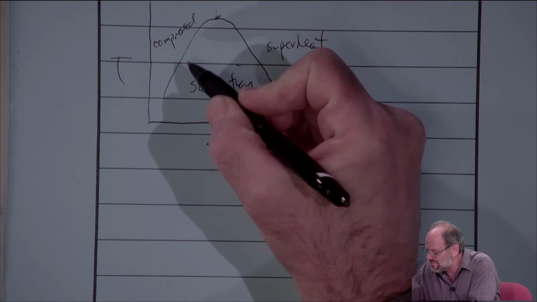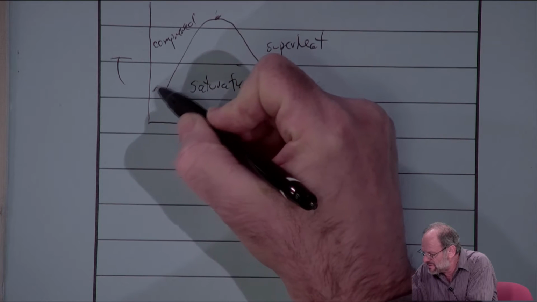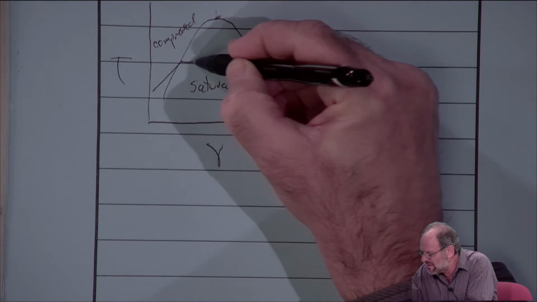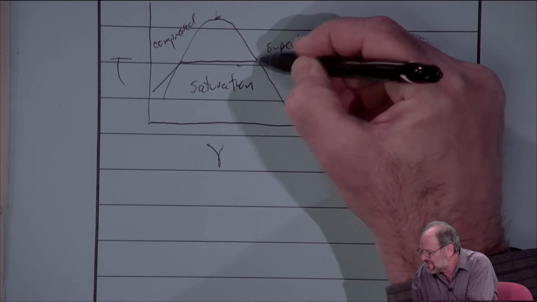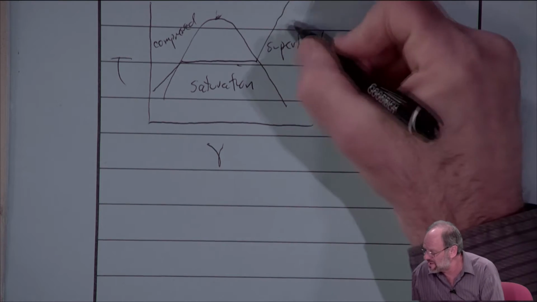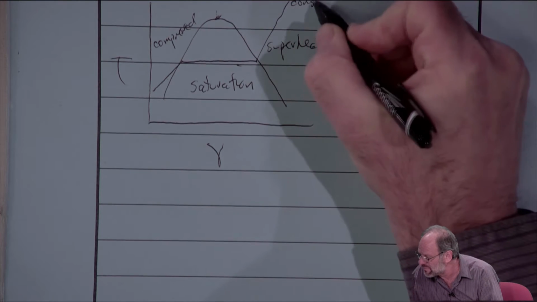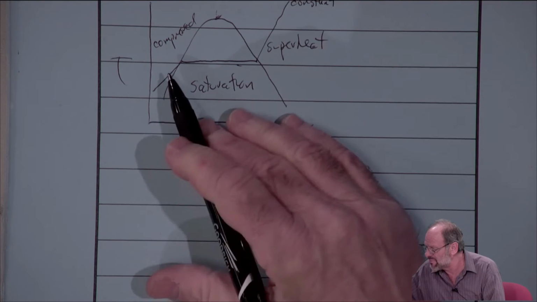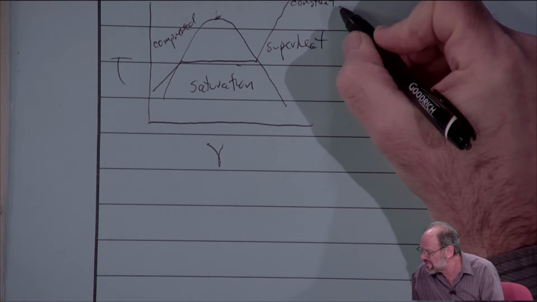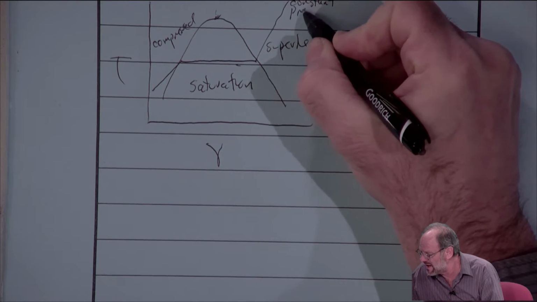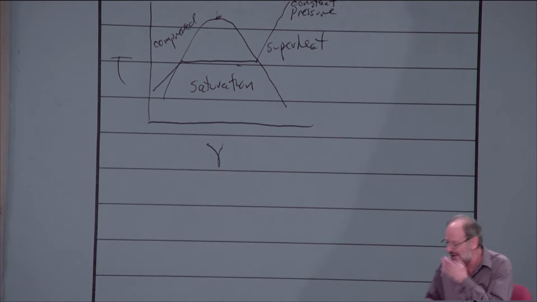A constant pressure line on this kind of diagram would look like this. So it slopes rapidly, both in the compressed liquid region and in the superheated vapor region. But this is a line of constant pressure.